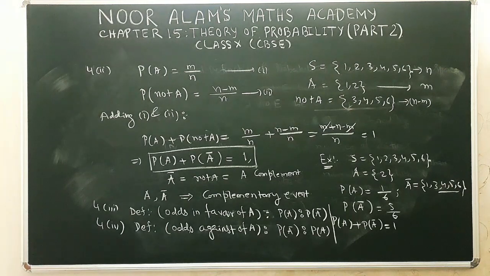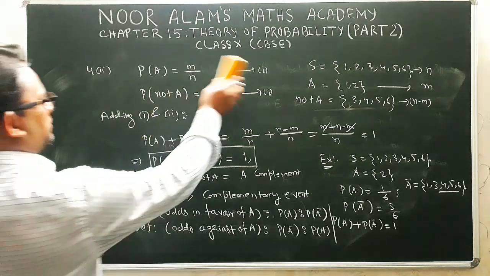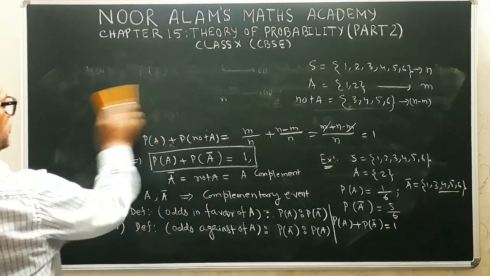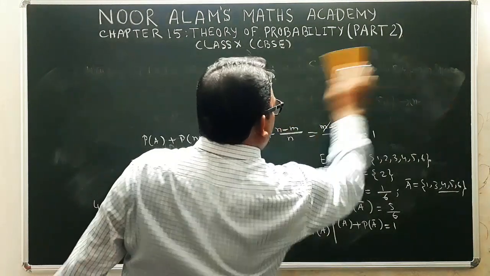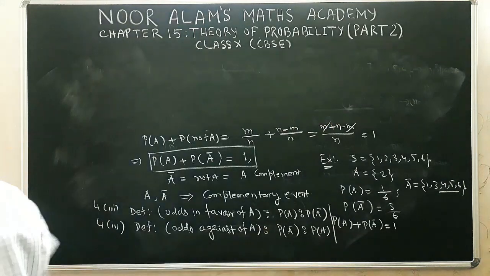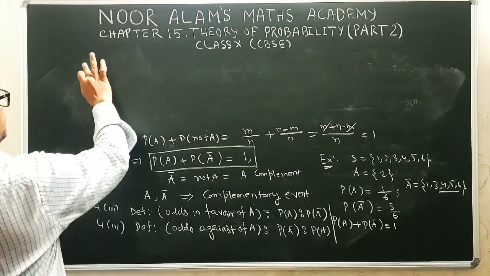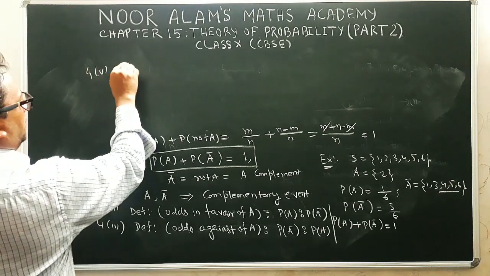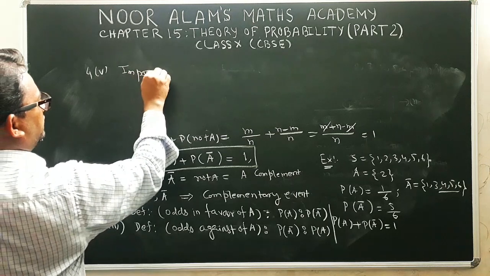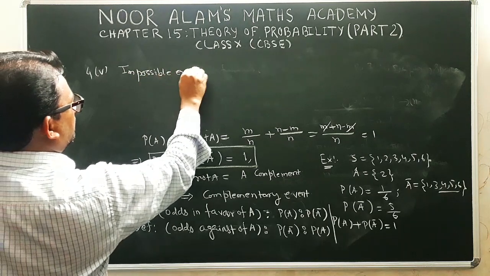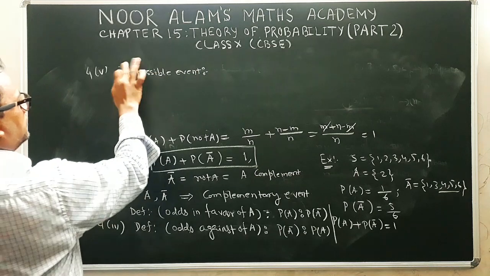After this, we have to define two more terms. You see that the probability of any event lies between 0 and 1. We know this fact. Depending upon this fact, we define two more terms. Now the definition of an impossible event. What is an impossible event?